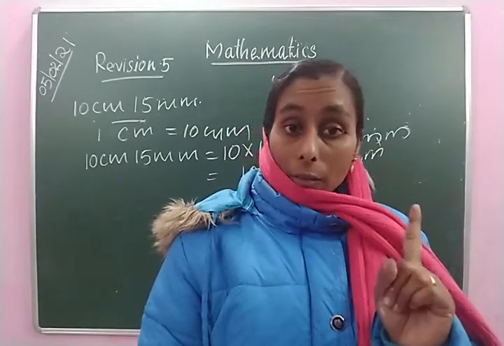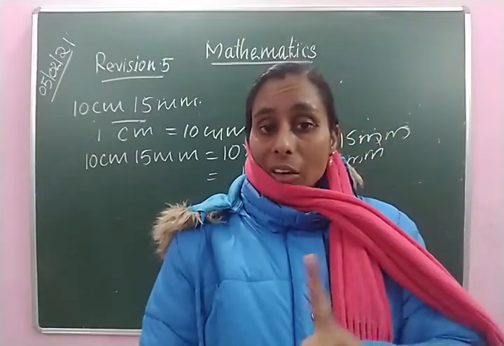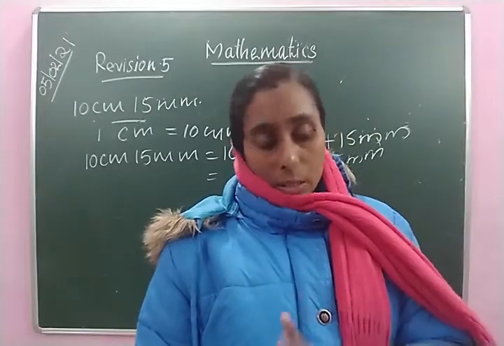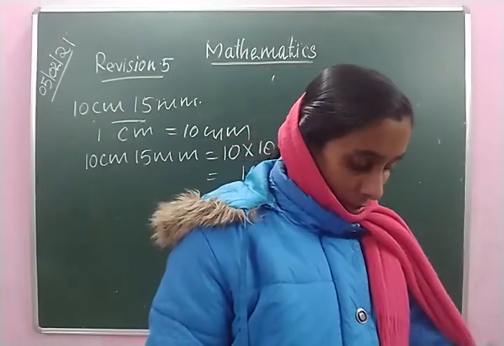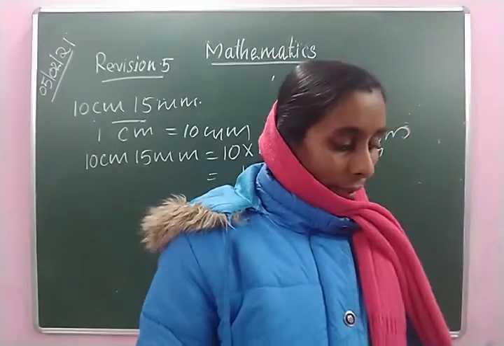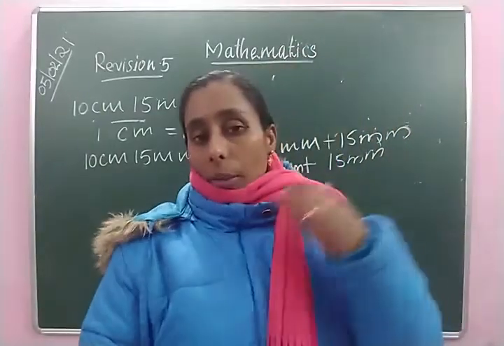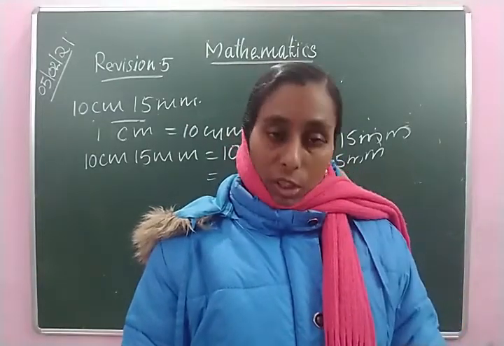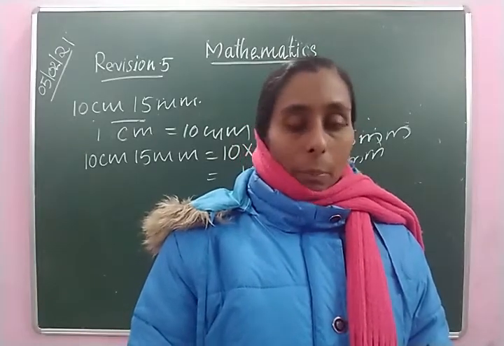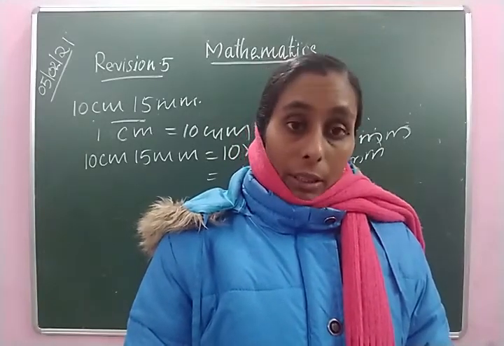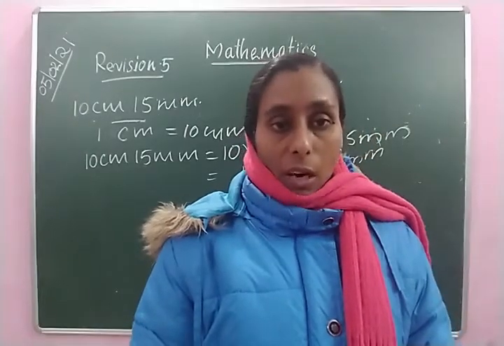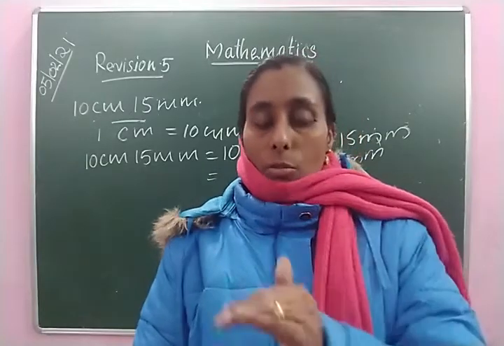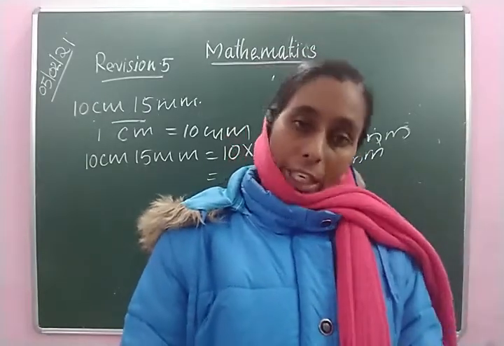And 10 millimeters make 1 centimeter. 100 centimeters make 1 meter. And 1000 meters make 1 kilometer. Okay. Then we have also learned conversion. To convert kilometers to meter, we multiply by 1000, and if there is any meter, we should add it after the multiplication. Then to convert meters to centimeter, we have to multiply by 100. To convert centimeters to millimeter, we should multiply by 10.